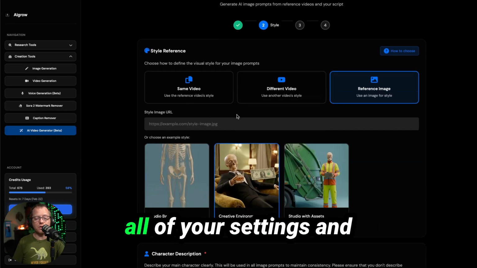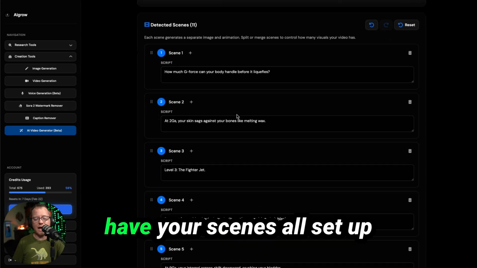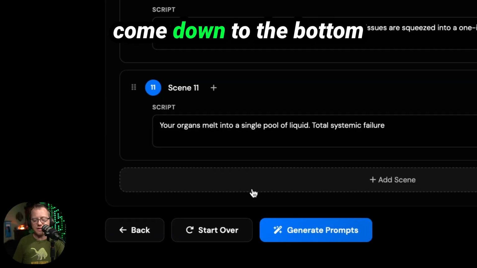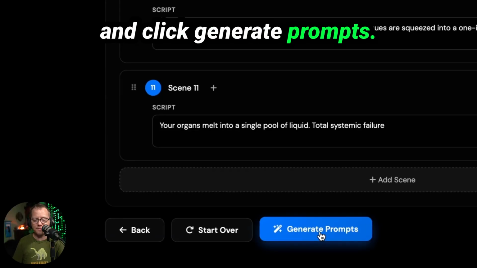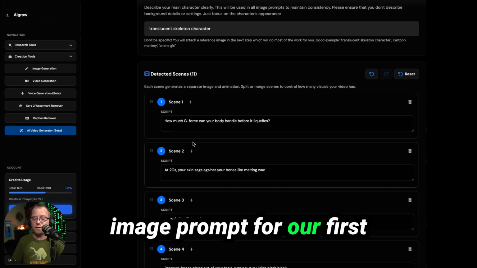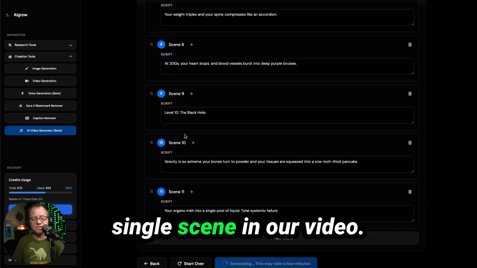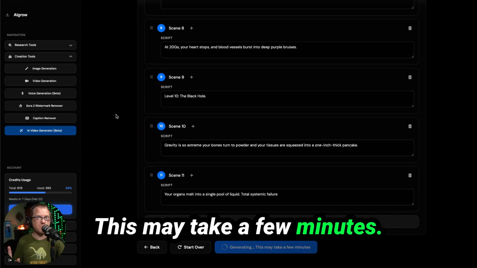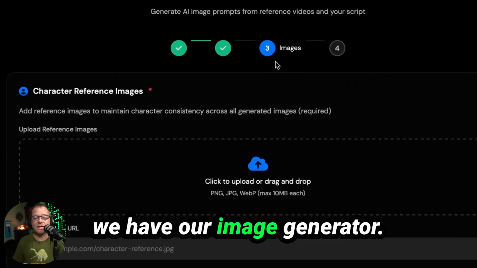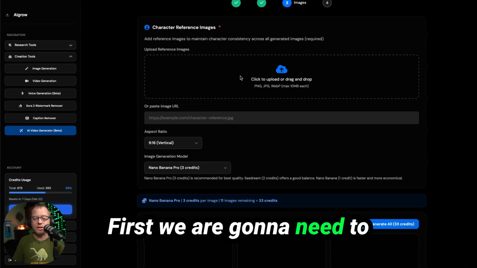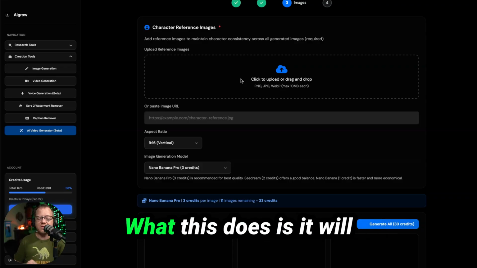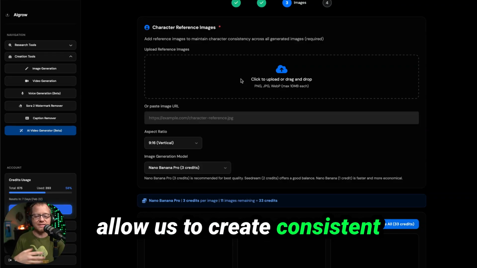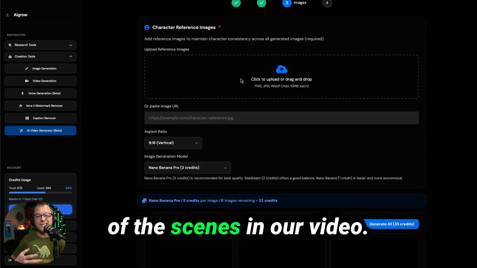And when you're happy with all of your settings and have your scenes all set up, come down to the bottom and click Generate Prompts. It's gonna generate an image prompt for our first frame image for every single scene in our video. This may take a few minutes. Now on the next page, we have our image generator. First, we are gonna need to have a consistency character. What this does is it will allow us to create consistent characters throughout all of the scenes in our video.